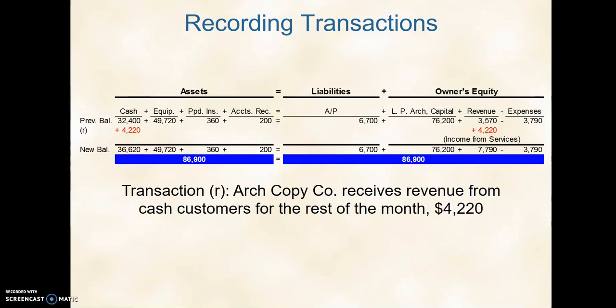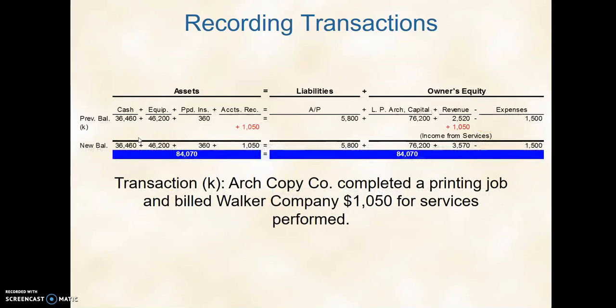So if we receive revenue from cash customers, we're doing our job, which is our revenue, and it goes up, and we're getting cash. So I think that one we're pretty good on. The next one, though, is we're doing our job, but we're not getting paid cash. We're billing our customer or our client, and then we'll get paid later. So in this case, Arch completes a job and bills Walker. What are we getting? In this case, we're not getting cash. We're getting accounts receivable, and that's an IOU to be paid later.